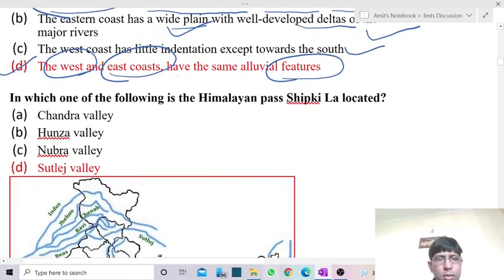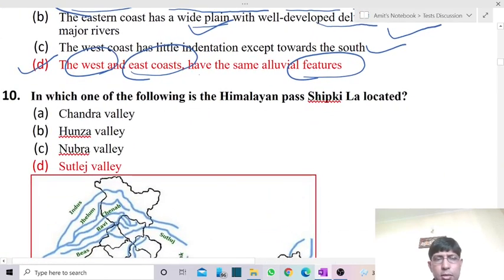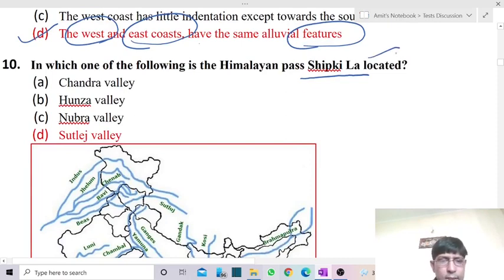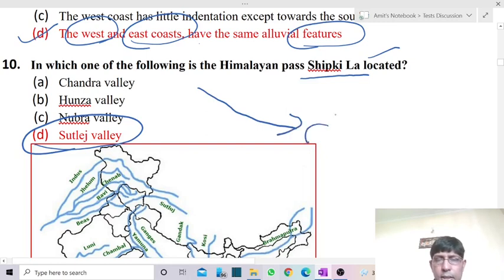So next comes, in which of the following is the Himalayan pass Shipkila located? Okay, so La here stands for pass only. In case of Shipkila, it is actually nothing but the Satluj Valley. I've told you, we're having Great Himalayas, in which we're having Shipkila Pass. This pass has actually been developed by the river Satluj.